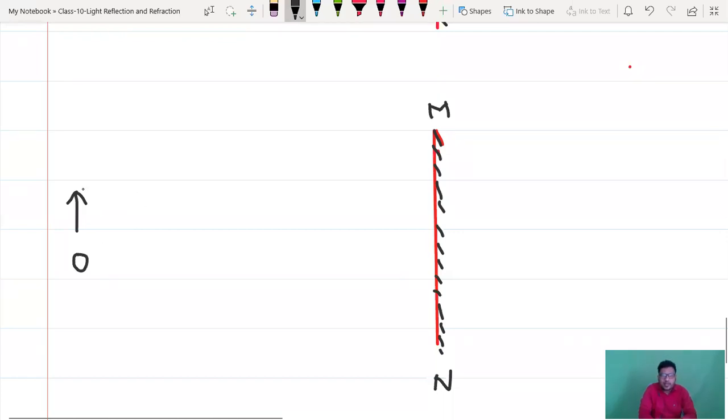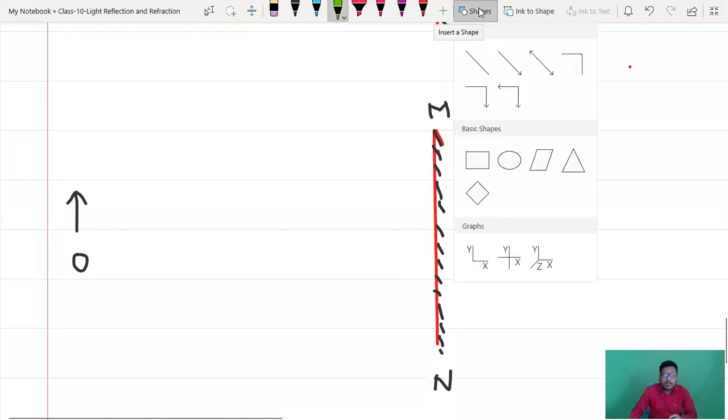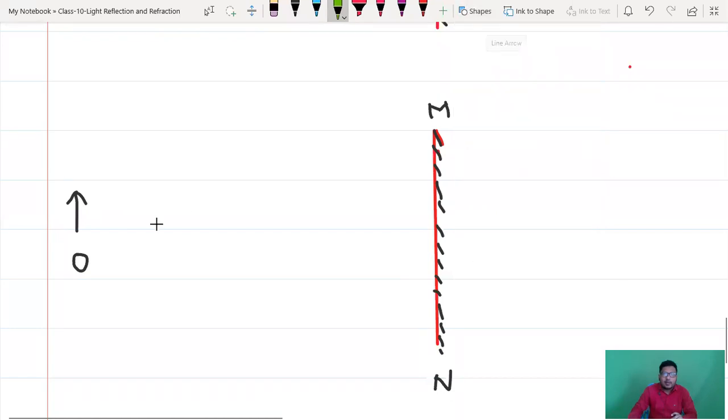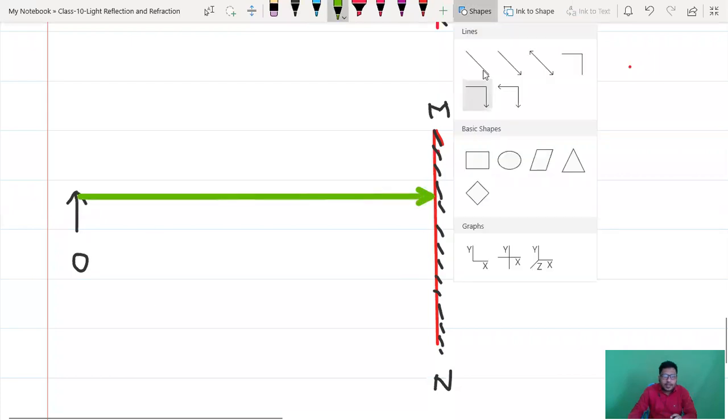Now what is happening? Light should pass, guys. Sunlight will be falling on the object and the object will reflect the light. Now whenever you are drawing light, please make sure that you are drawing from head to mirror and tail to mirror.